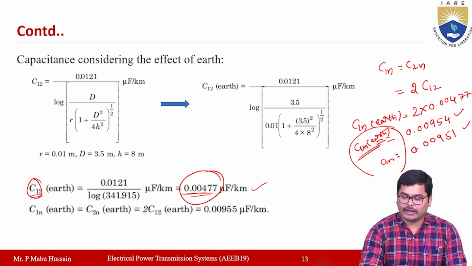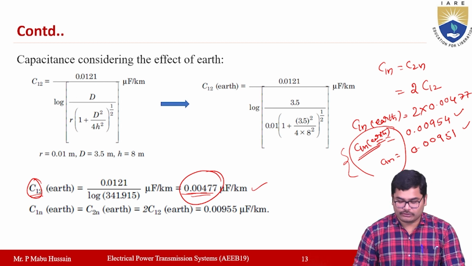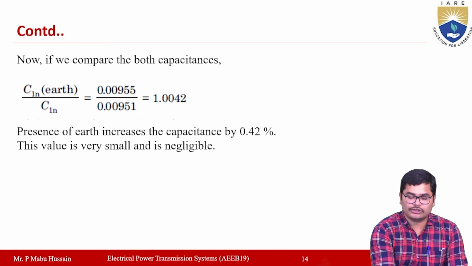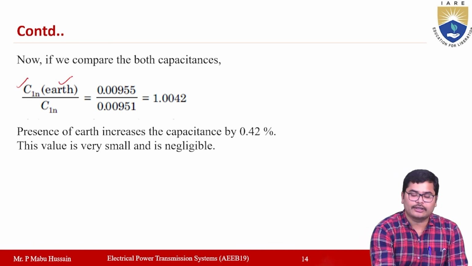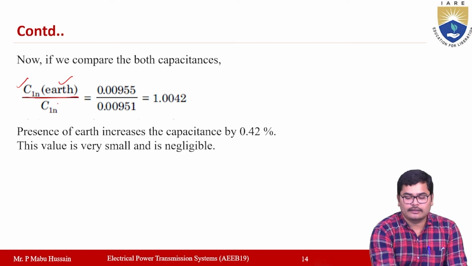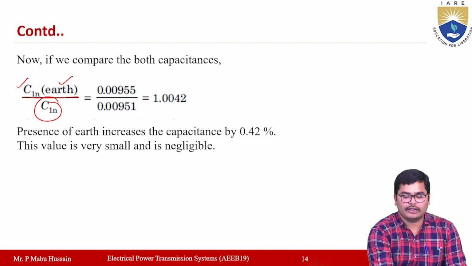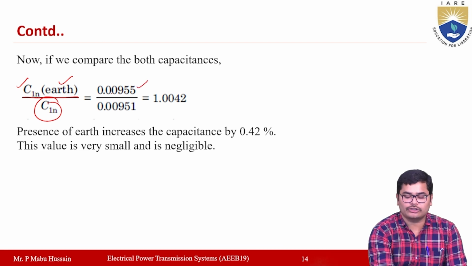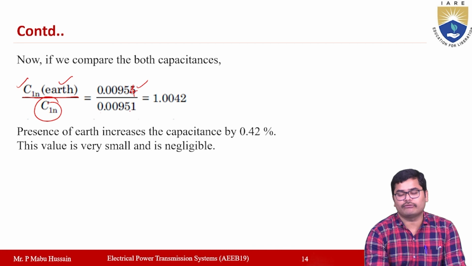Okay, so now if you find the ratio of these two, you will get how much that increment will be. If you find the ratio of C1n, the per phase capacitance considering the effect of earth, to C1n without considering the effect of earth, you have 0.00954 with earth and 0.00951 without.